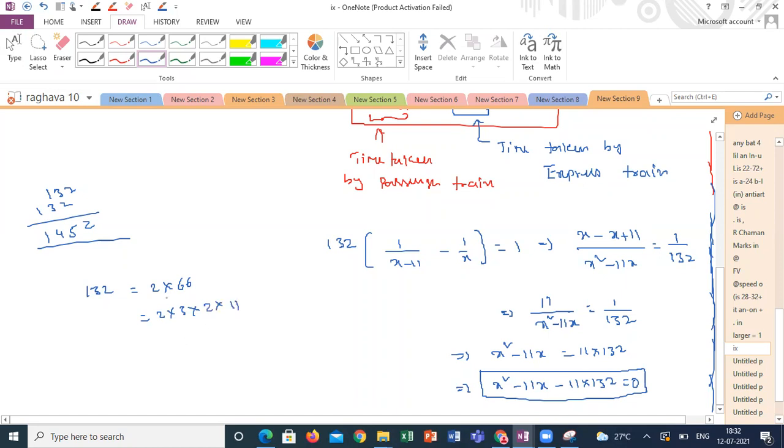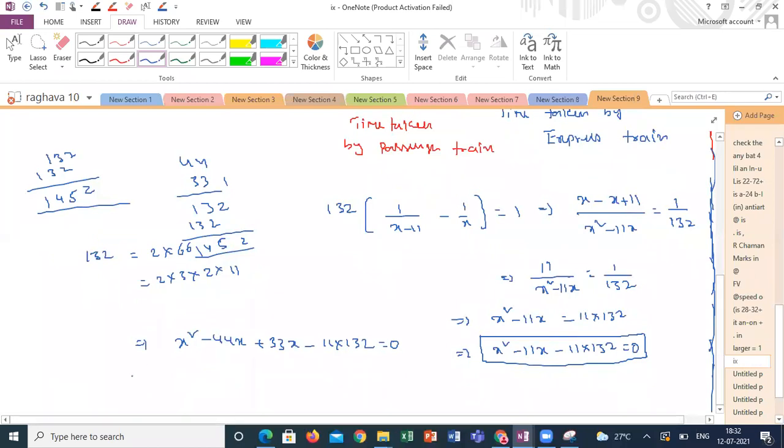Like this it is coming. So can we take 44 and 33, sir? Because the multiplication is coming as 1452. 44 and 33 are also possible. Yes, 44 and 33 is right. x square minus 44x plus 33x minus 11 into 132 is equal to 0.